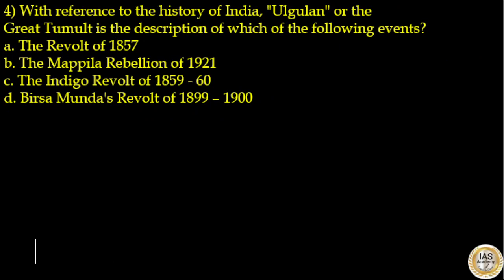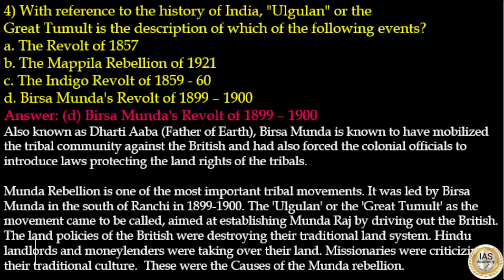With reference to the history of India, Ulgulan or the Great Tumult is the description of which of the following events? Options are the Revolt of 1857, the Mapla Rebellion of 1921, Indigo Revolt of 1859, Birsa Munda's Revolt of 1899. Here the answer to this question is option D, Birsa Munda's Revolt of 1899.